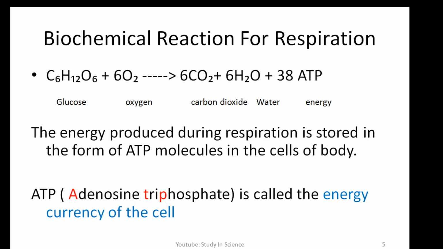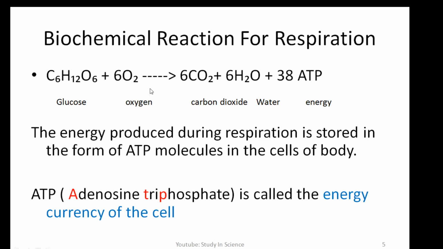Now let us clump together all those four sentences, and you will find that they imply this reaction. In this reaction, glucose, that is, the food, gets oxidized. Glucose, C6H12O6 is the molecular formula, is oxidized in the presence of oxygen.